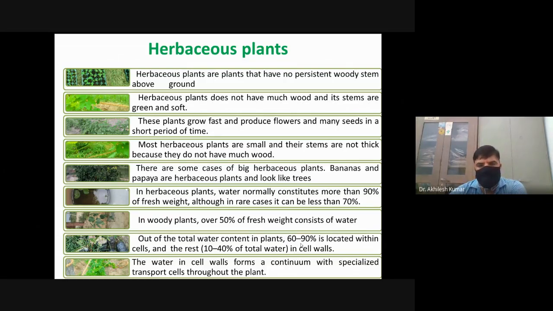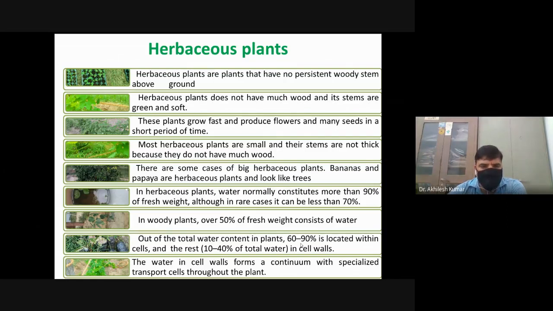There are some cases of big herbaceous plants, for example, papaya and banana, which look like a tree, but these are herbaceous. The stem or aerial part of this plant does not contain woody portion. In herbaceous plant, normally water constitutes more than 90% of fresh weight, although in rare cases it can be less than 70%. Whereas in woody plants, more than 50% of fresh weight consists of water.